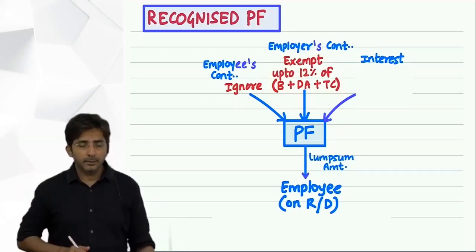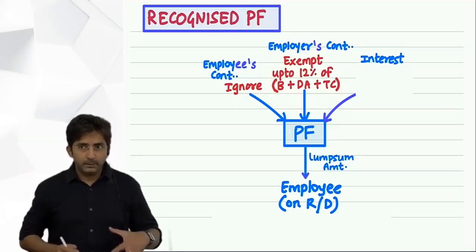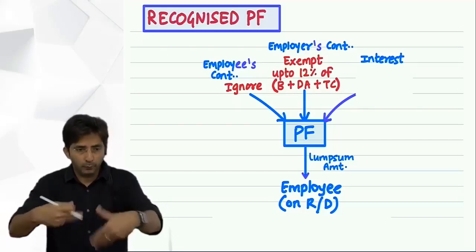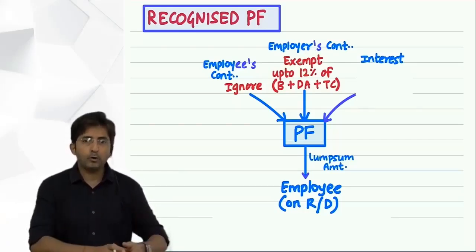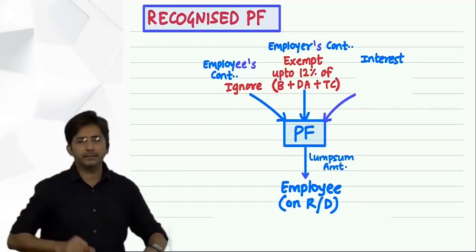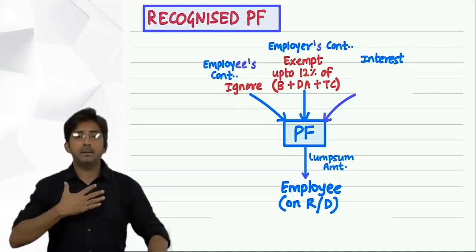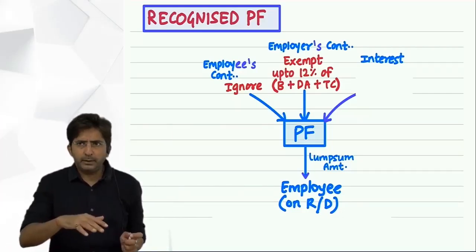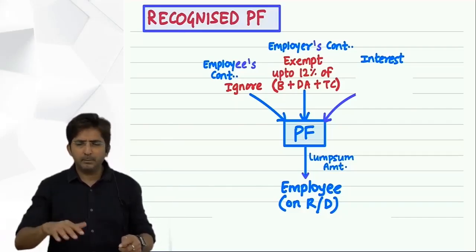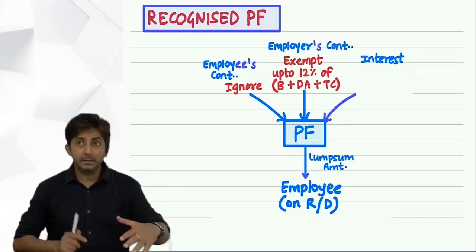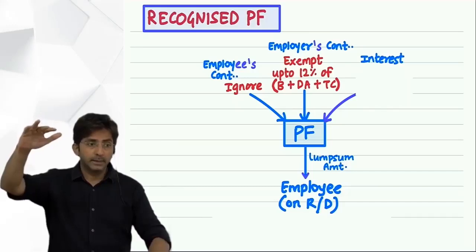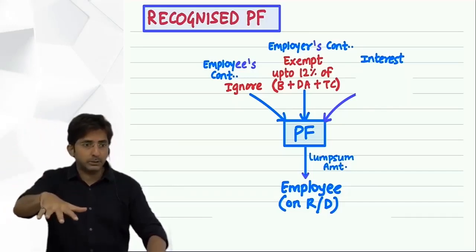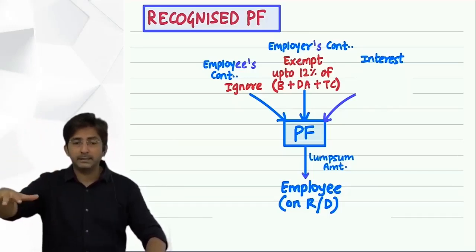Because see, in real life, you know what happens? Whenever the employer contributes for you in Provident Fund, he will contribute as a percentage of your salary. See, imagine I am a boss and I have 1 lakh employees. And every employee is of a different category. Some employees are of lower category, some are of senior position, and some are of middle position. So is every employee's status the same or different?